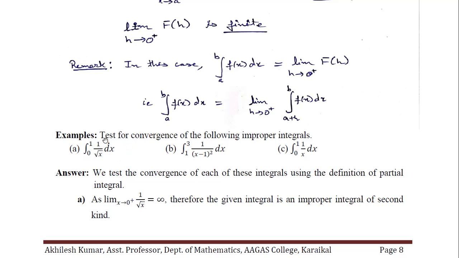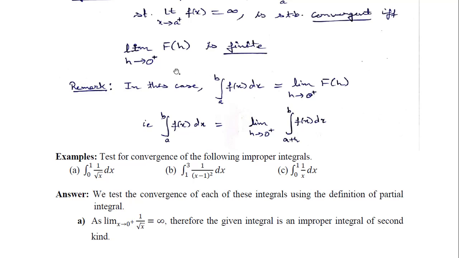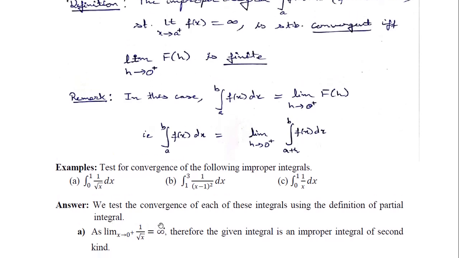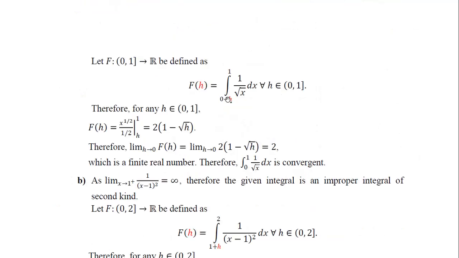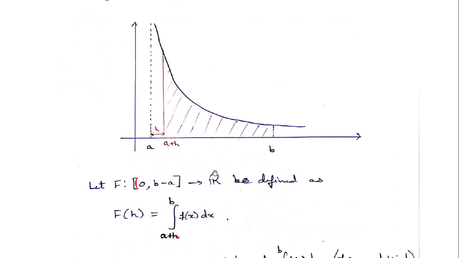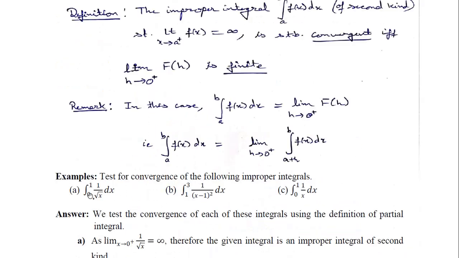And now I'll ask you, by using this definition, to try to prove this integral, as x tends to 0, this is an integral of the second kind. And then what we will do is, we'll define this function. What was the interval of this function? The interval of this function was 0 to 1. So it is having a problem at 0.